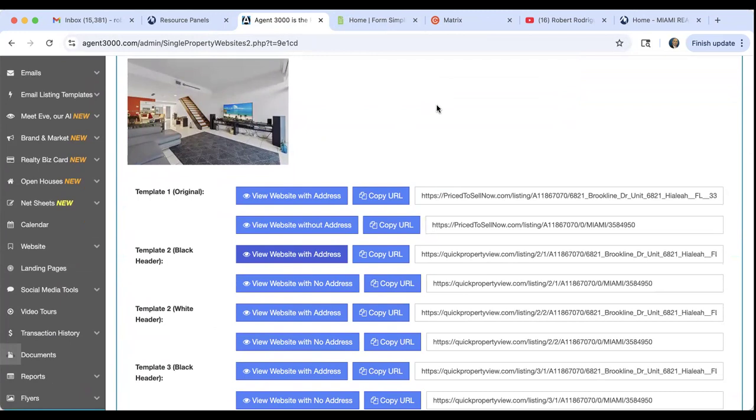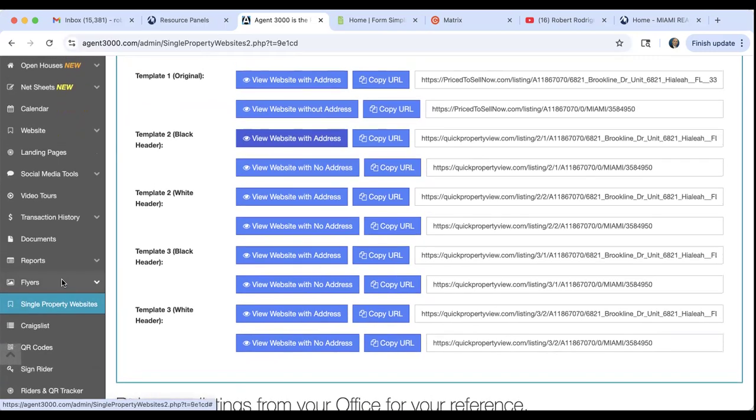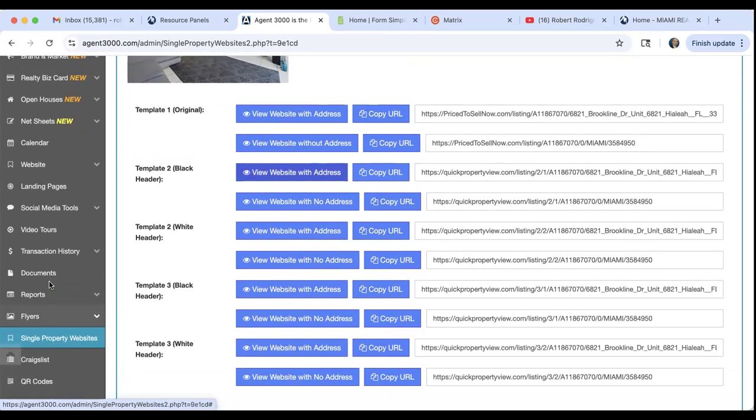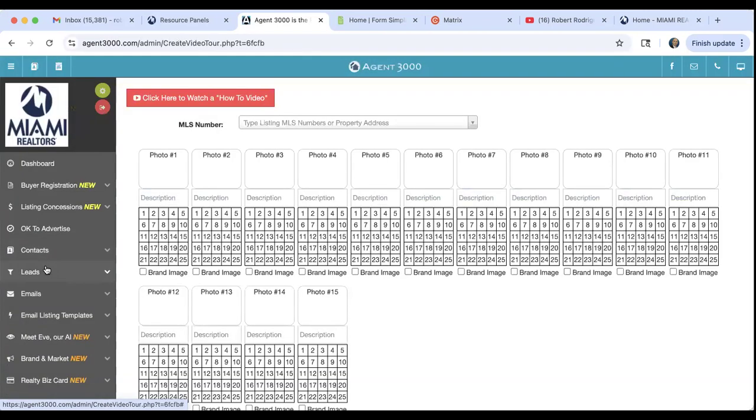All right, question on the chat. Can we have something like this to share with other agents unbranded? So as far as Agent 3000 is concerned for a single property website, it's always going to brand the website. With Agent 3000, you can unbrand flyers, you can unbrand virtual tours or video tours. You can create video tours that are unbranded.